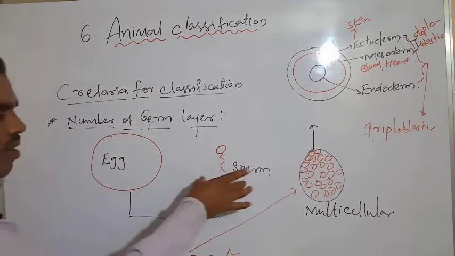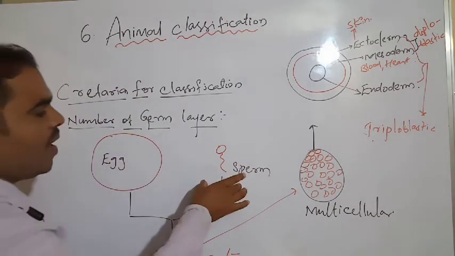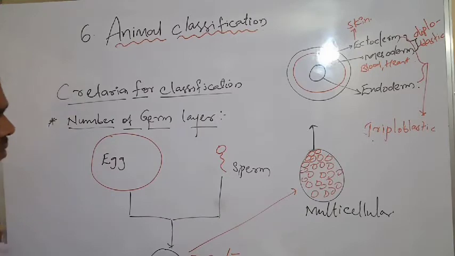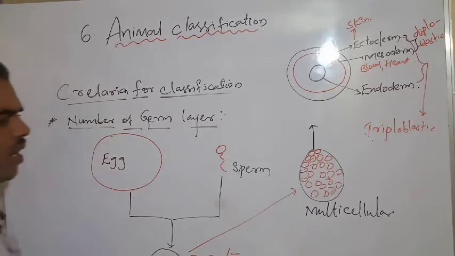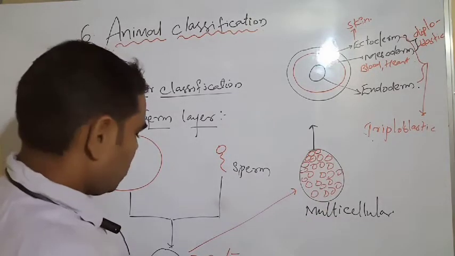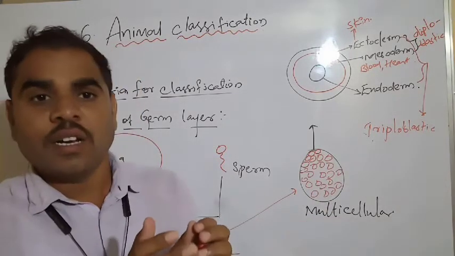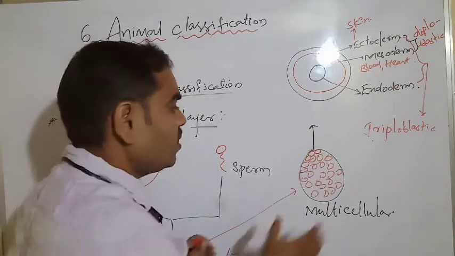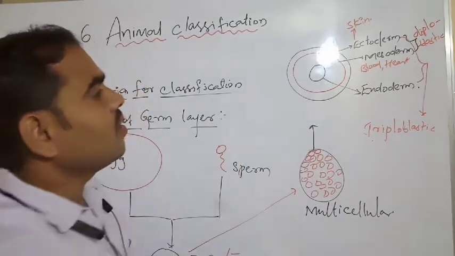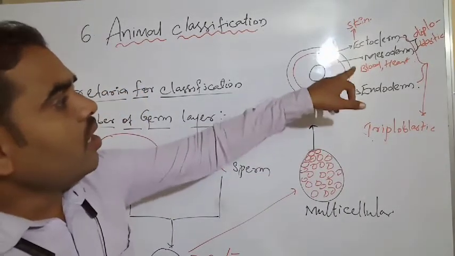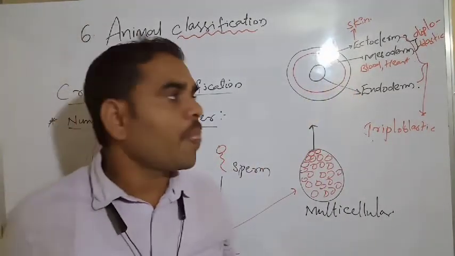See, egg, ovum and sperm fuse together. It will form the zygote. Zygote is diploid in nature. So next we have to see the zygote divides and the number of cells is dividing, and we have to see here ectoderm, mesoderm and